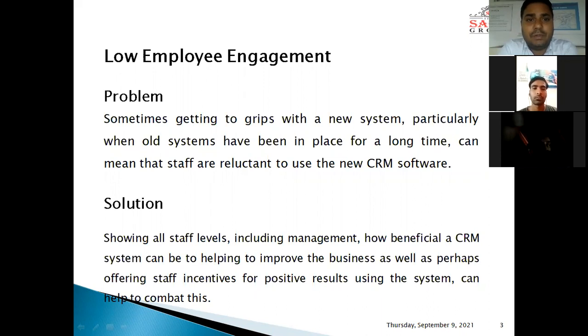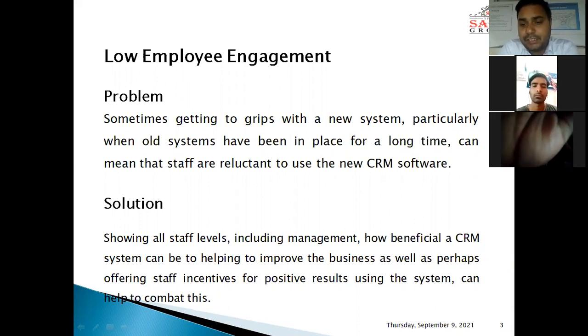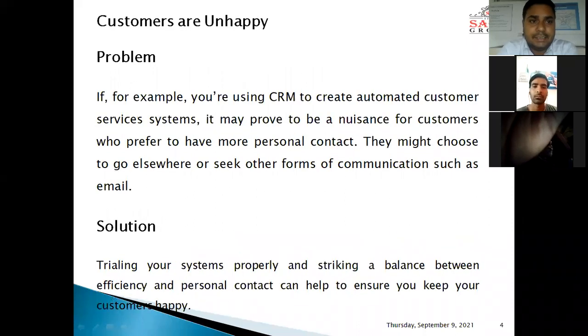The solution to this problem is showing all staff levels, including management, how beneficial a CRM system can be to helping to improve the business, as well as perhaps offering staff incentives for positive results using the system, which can help to combat this.